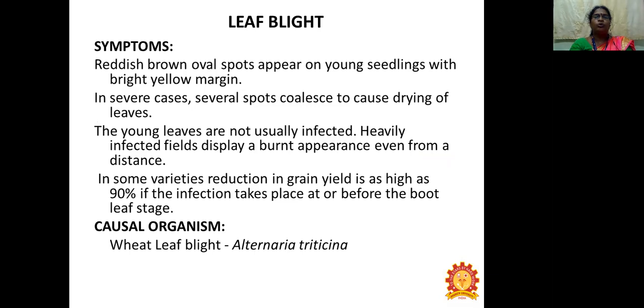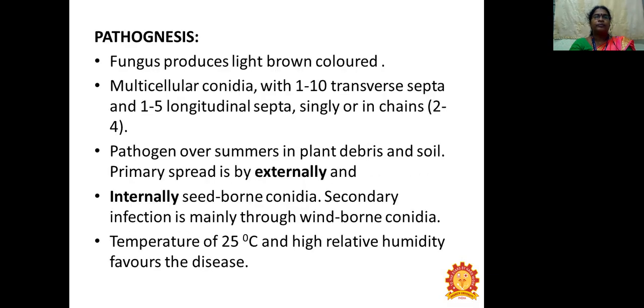Reddish brown oval spots appear on the young seedlings with a bright yellow margin. In severe cases, several spots will merge together to cause drying of leaves. The young leaves are not usually infected. Heavily infected fields display a burnt appearance even from a distance. Causal organism is wheat leaf blight, that is Alternaria triticina.